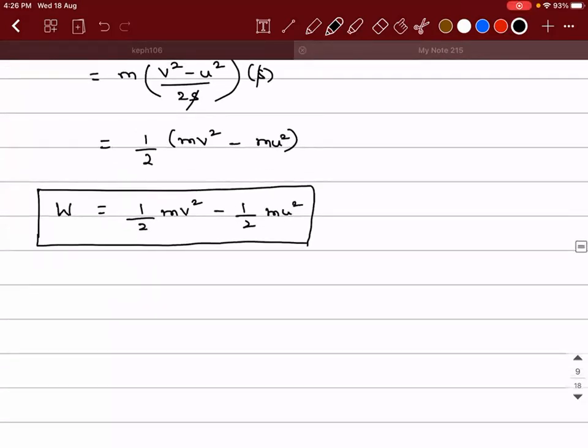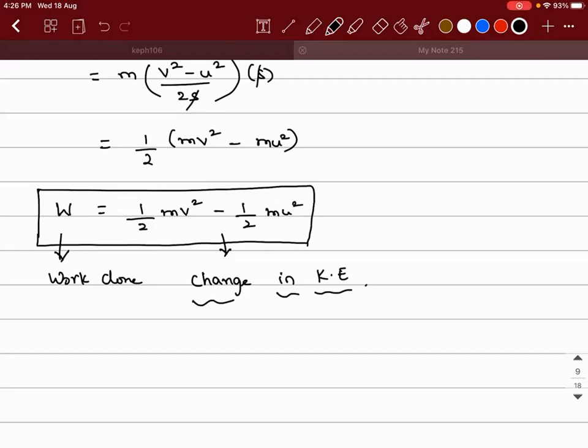Okay, so can I say that work done is equal to change in kinetic energy? Can I say this? Yes, sir. Because it is final kinetic energy minus initial kinetic energy. So if you ask me, the actual formula for kinetic energy itself came from this derivation.